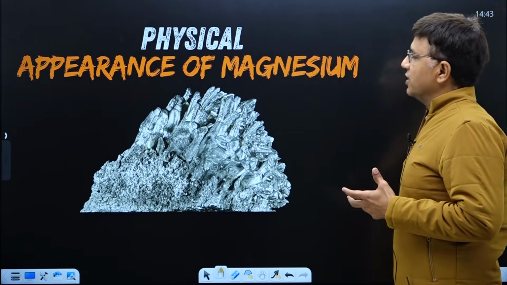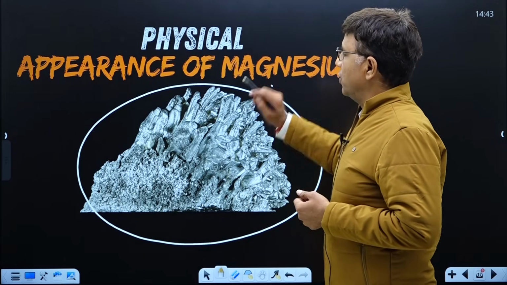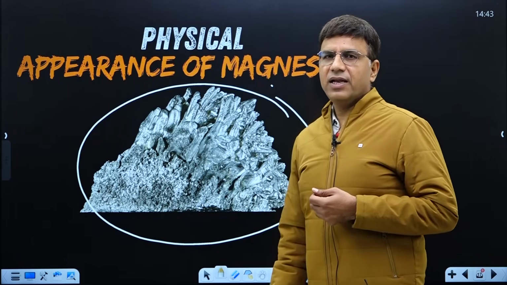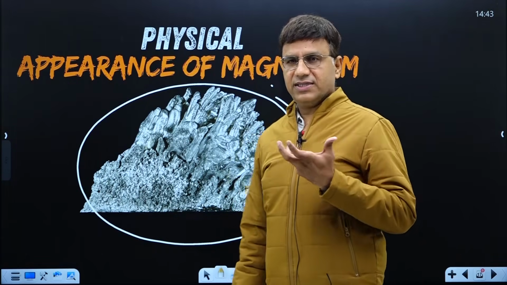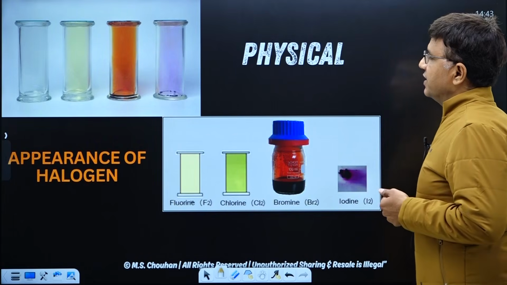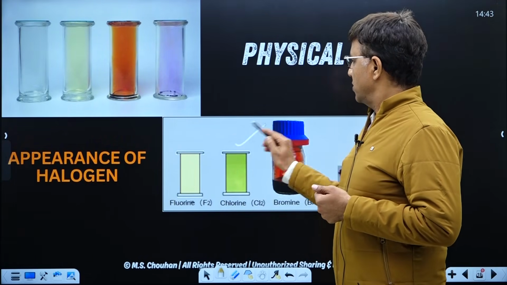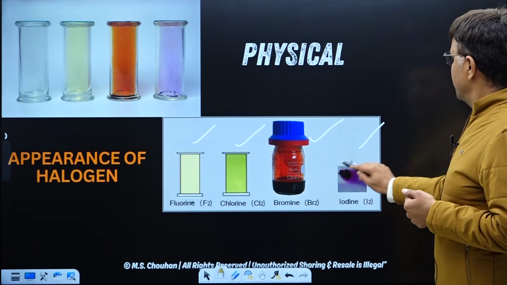This is the physical appearance of magnesium. Just for your better understanding of the mechanism, you should know whether the reagents we are using are solid, liquid or gas. This is the physical appearance of halogens: fluorine, chlorine, bromine, iodine.